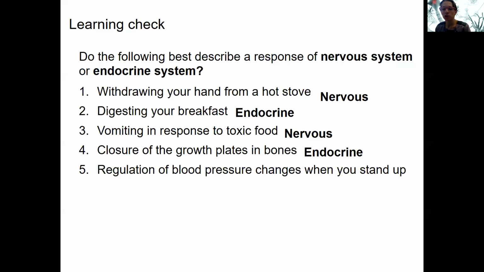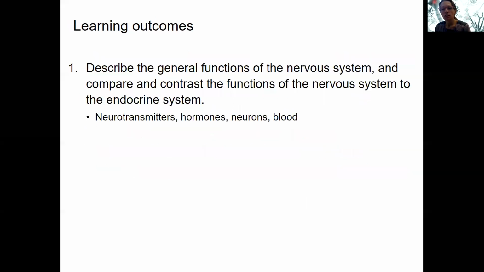Lastly, regulation of blood pressure when you stand up. Nervous, again, we want this to be quick. You get a head rush, that response to that, that's a nervous system response that's fairly localized, fairly short lasting, and quick. So what we've done so far here is describe the general functions of the nervous system and compare and contrast the functions of the nervous system to the endocrine system.